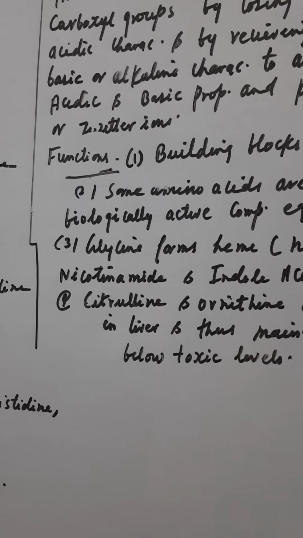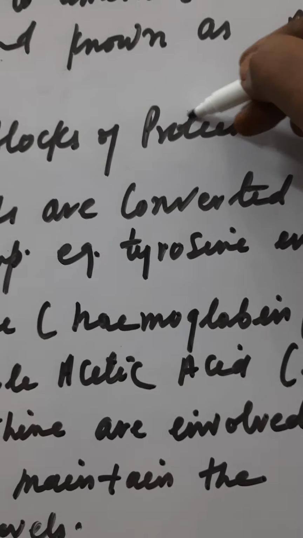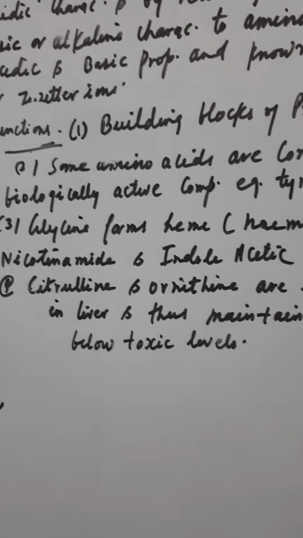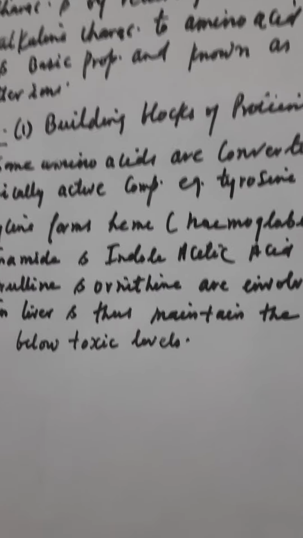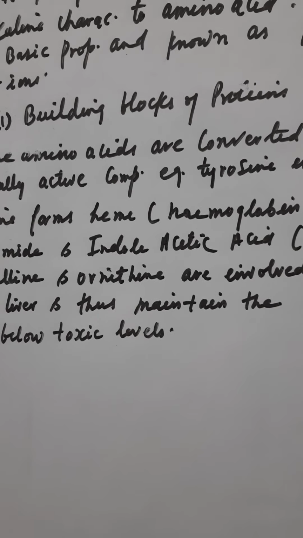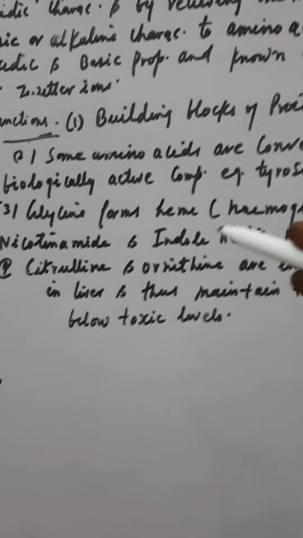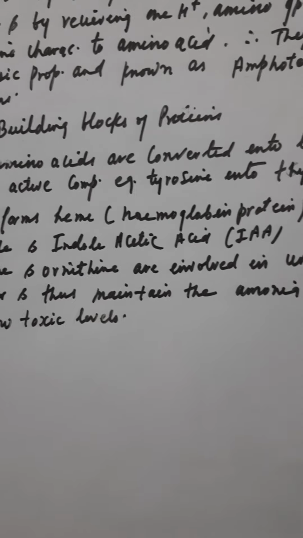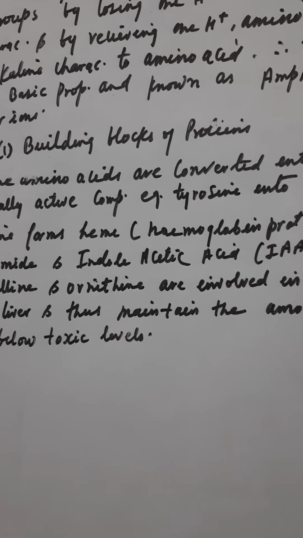Now functions. They are the building blocks of proteins. You know about that. Then some amino acids are converted into building blocks of biologically active compounds. For example, tyrosine is converted into thyroxine. Then glycine forms the heme of the hemoglobin, and hemoglobin is by nature a protein.